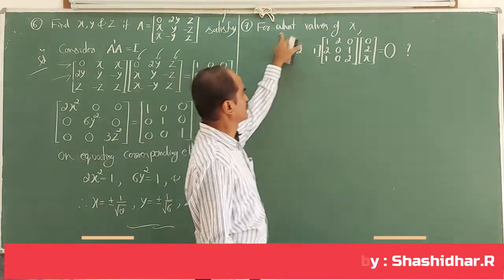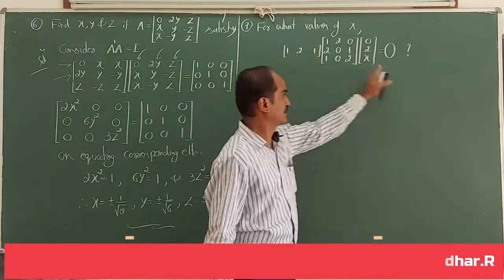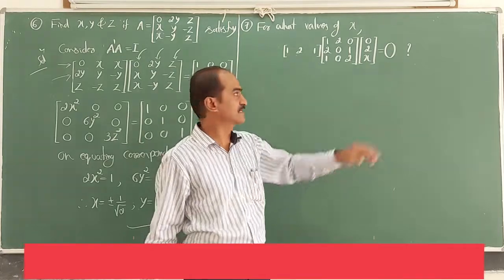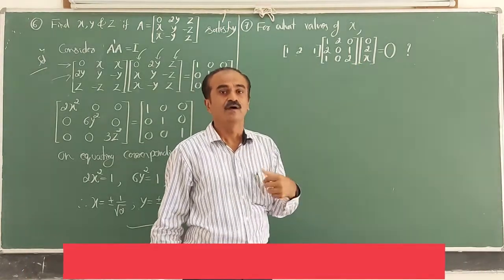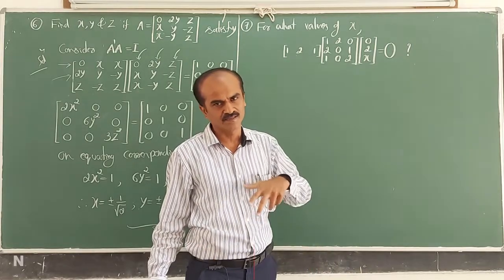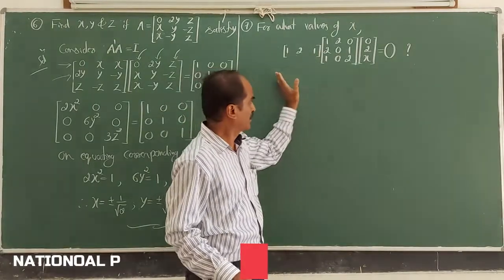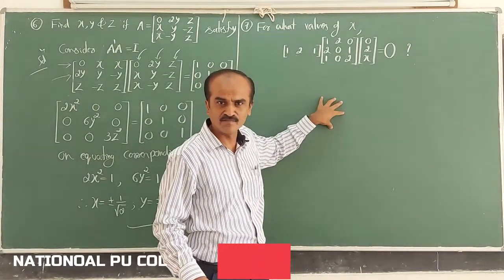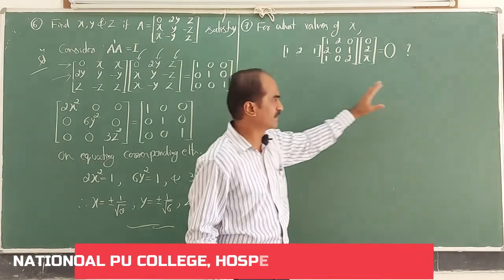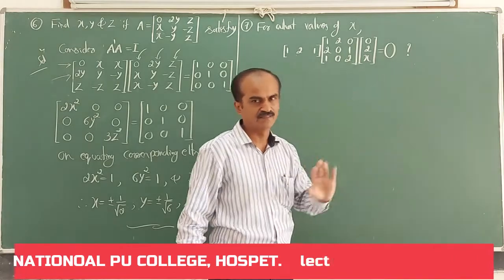Here we are required to find the value of x, one of the elements in the matrix, satisfying this equation. Look at the RHS, they have given O, which means it is a null matrix. Of which order should I consider it, 1 by 3 or 3 by 1? It depends on what the LHS matrix is. Operate all these three matrices. If you end up with a 2 by 2 matrix, you write the null matrix of order 2. If you end up with a 3 by 3 matrix, you write a 3 by 3 null matrix.